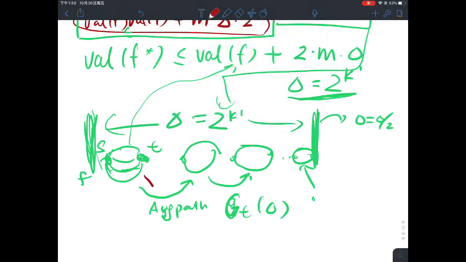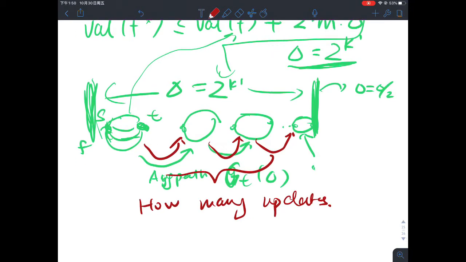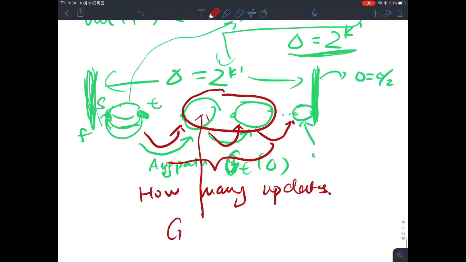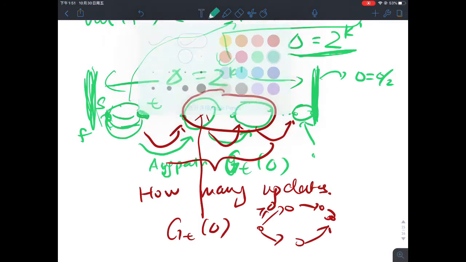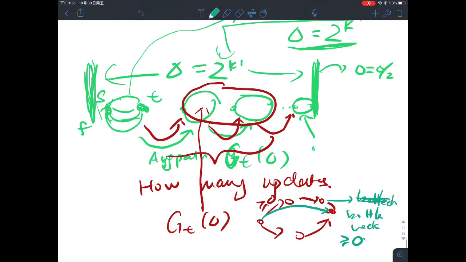Now we are asking the question: how many updates are there? This is what lemma 3 is talking about. The crucial observation is that in any of these iterations, if I look at my residual graph G_f of delta, all the edges have capacity at least delta. So whenever I find an augmenting path, I know the bottleneck is going to be at least delta.